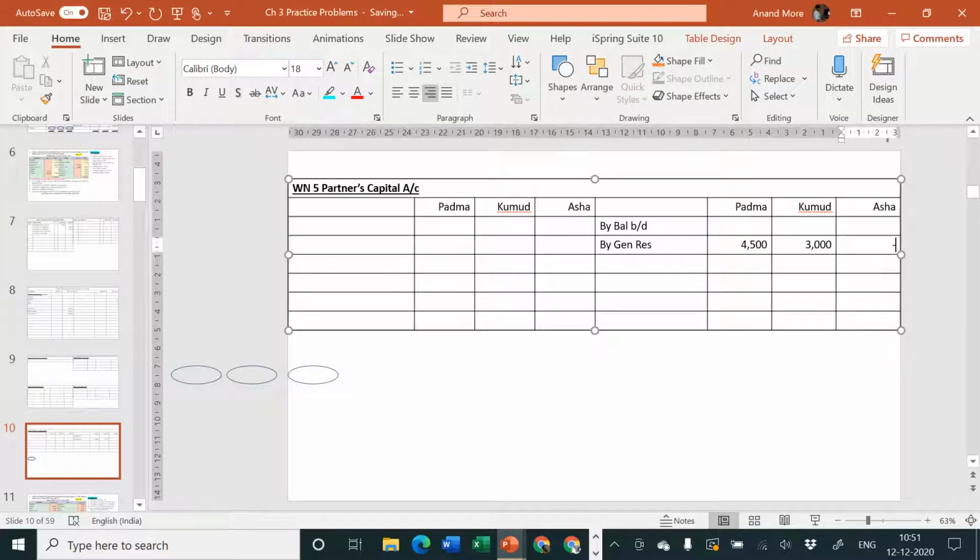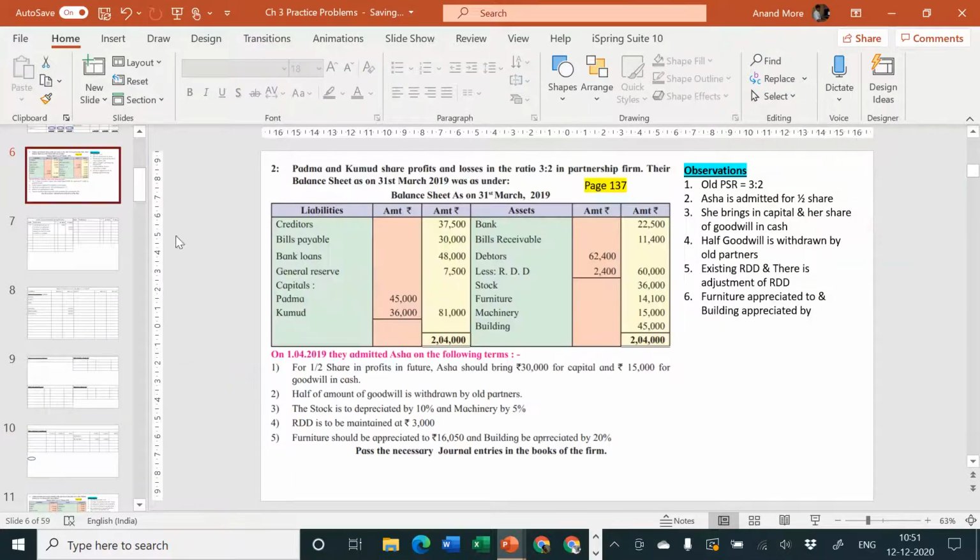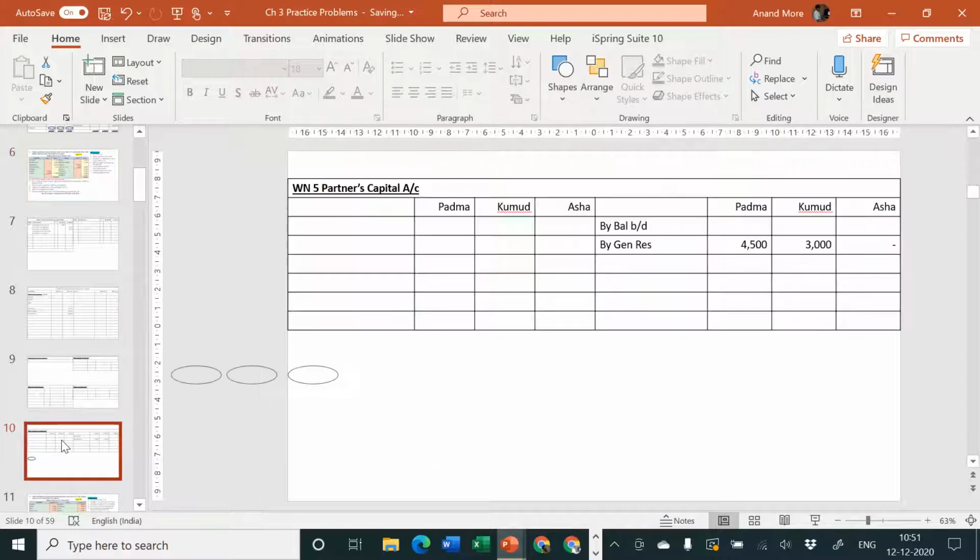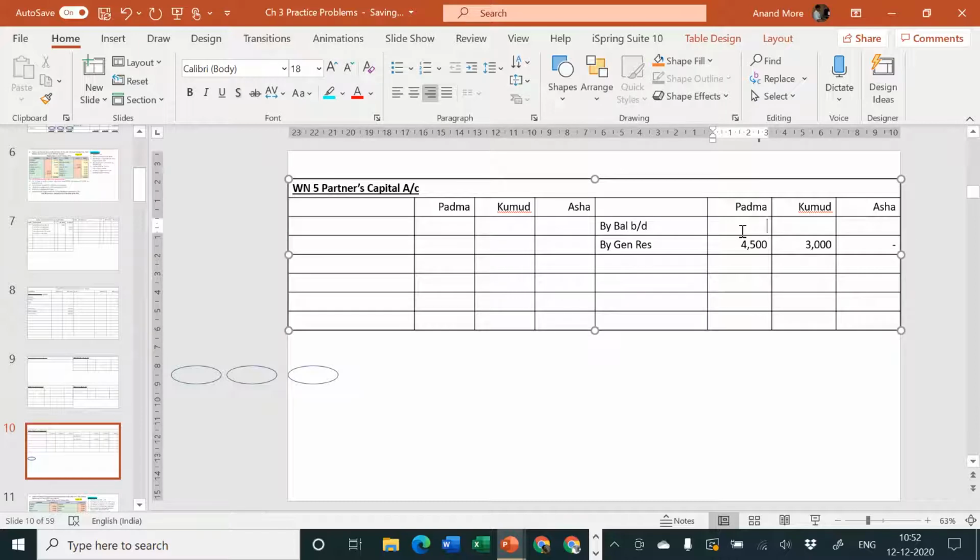Asha won't get anything because it is the undistributed past profit. Asha is a new partner, she cannot get a share in the past profit, she can get a share in the future profits. Next one, Padma and Kumud capital account 45,000 and 36,000. We will transfer it to partners' capital account credit side. 45,000 and 36,000. By balance brought down, 45,000 and 36,000.